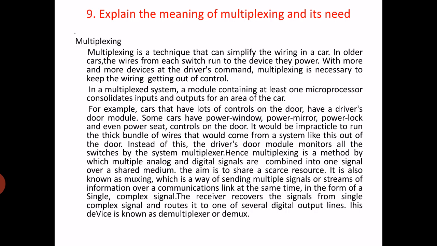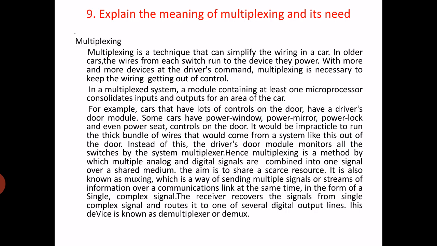Some cars have power windows, power mirrors, power locks, and even power seats controlled on the doors. It would be impractical to run a thick bundle of wire as in old cars. So instead, the driver door module monitors all the switches through the multiplexer system.